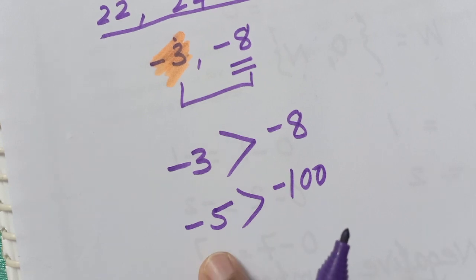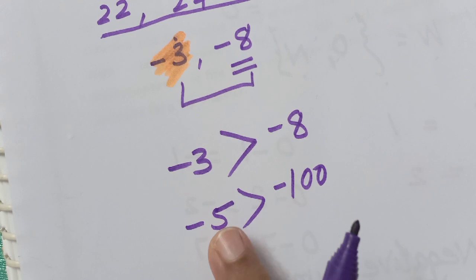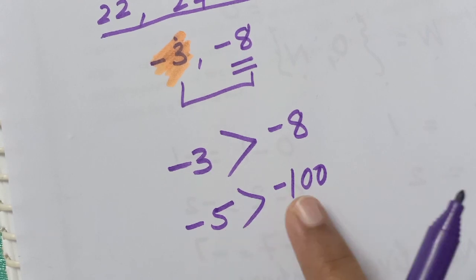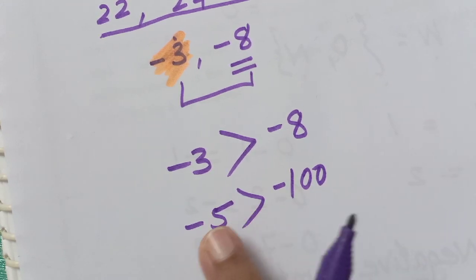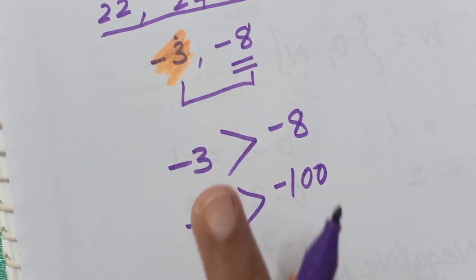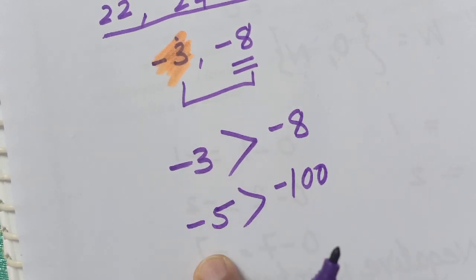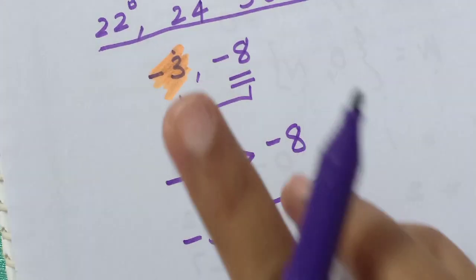Okay, see, minus 5 and 100. We know that if you take positive numbers, 100 is bigger than 5. We know that. 100 only is big. But when we talk about the minus symbol, 5, the small number, is the big number. So minus 5 is the big number. Here, minus 3 is the big number.